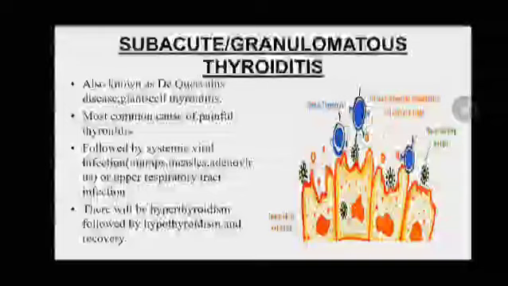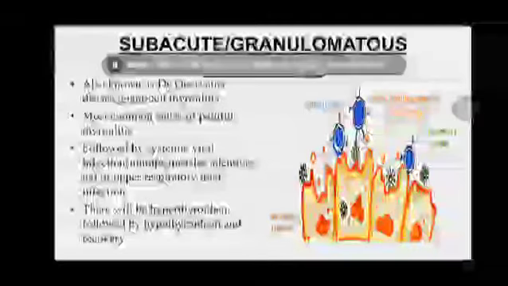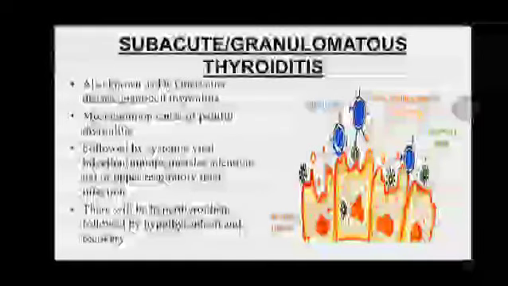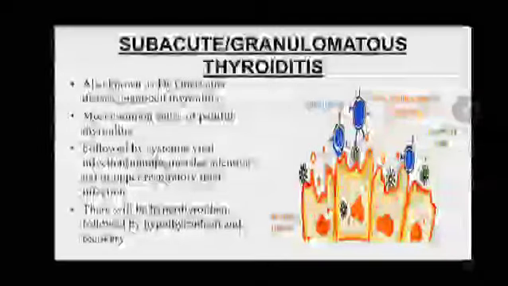Whenever there is a viral infection, their antigens get deposited on the thyroid follicular cells. Therefore antibodies act against these thyroid antigens, and they cause destruction of the thyroid follicular cells, and they cause a release of the thyroid hormones in a gush. So first there will be hyperthyroidism, followed by hypothyroidism, and then there will be recovery.